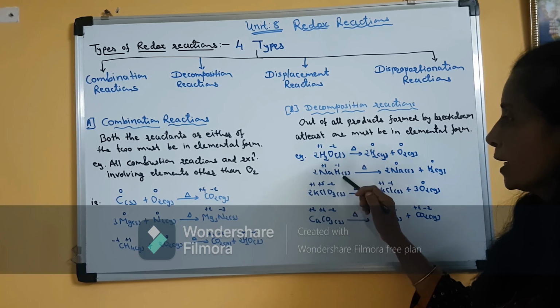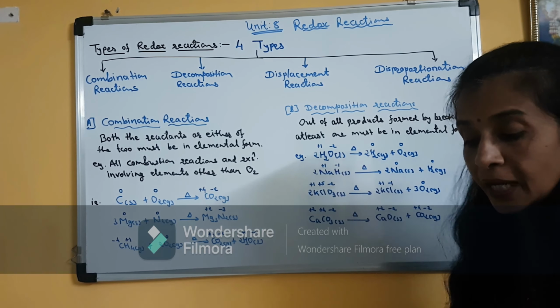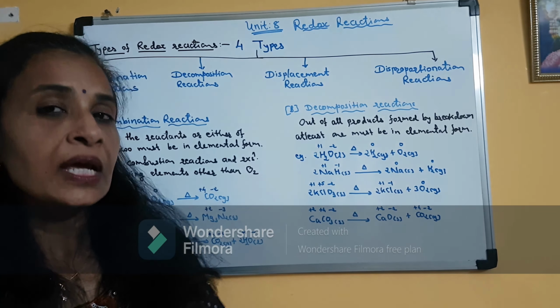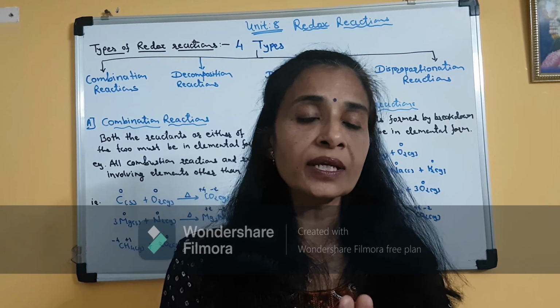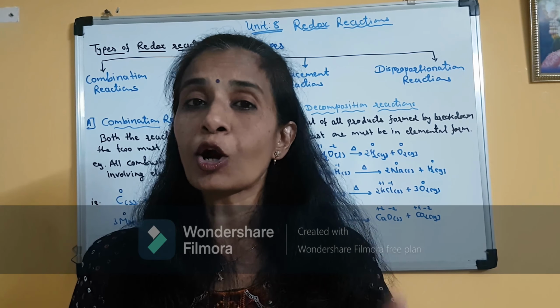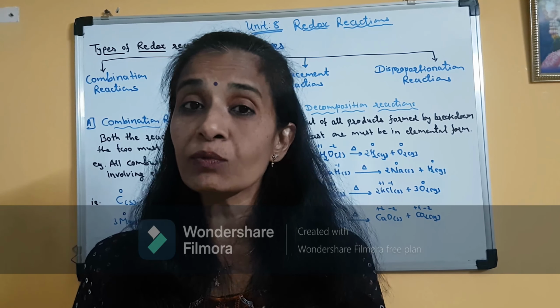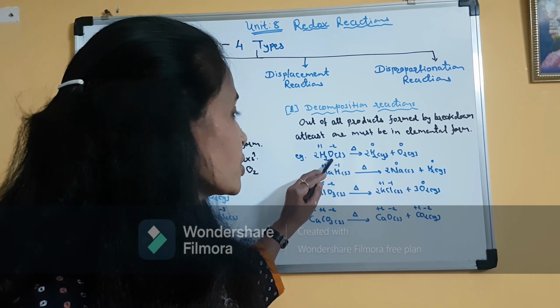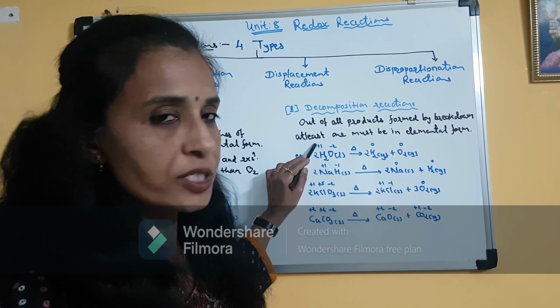Another example, NaH, sodium hydride. In the rules for determining oxidation state, we have studied that hydrogen is generally in +1 oxidation state, meaning whenever it is in combination with a non-metal, it will be in +1 oxidation state. For example, in water, oxygen is a non-metal, so hydrogen is positive.